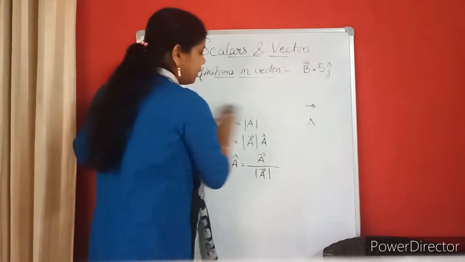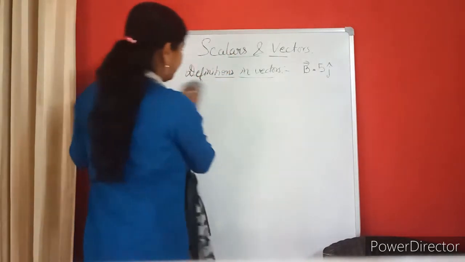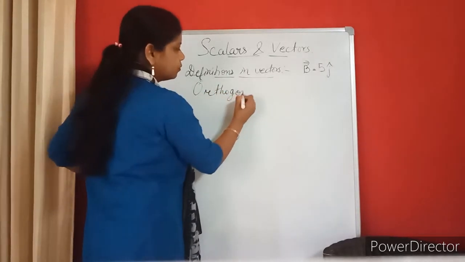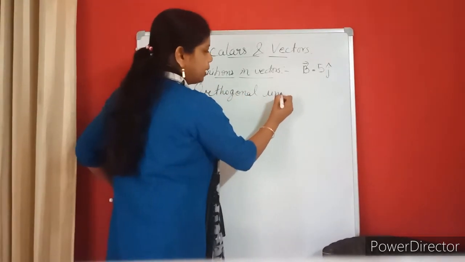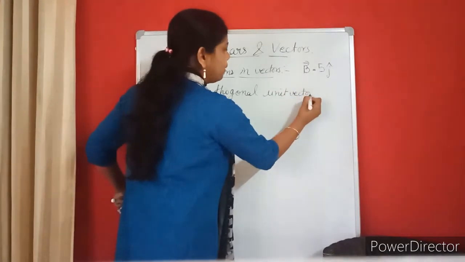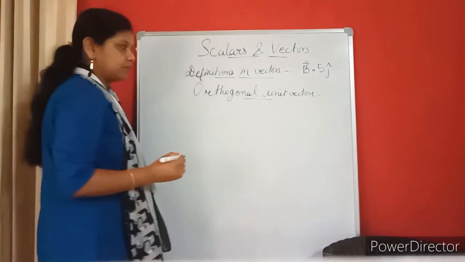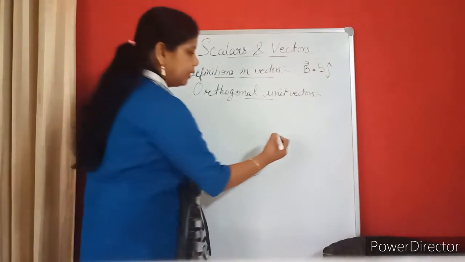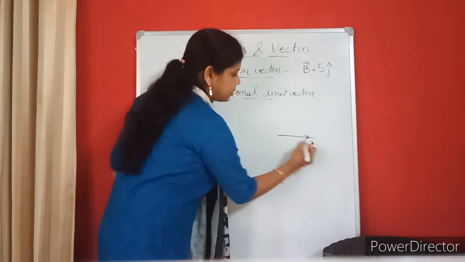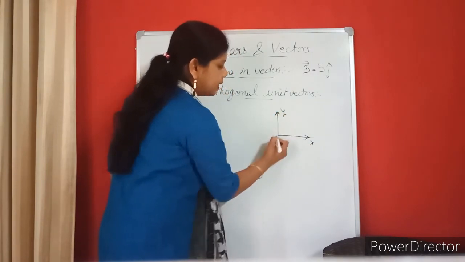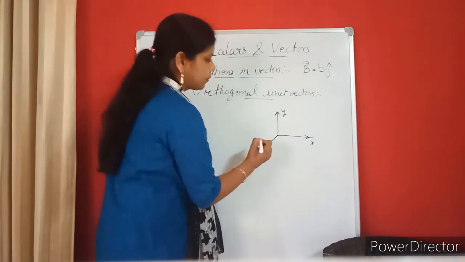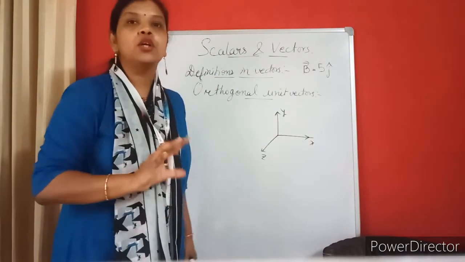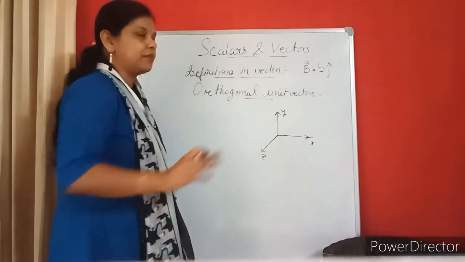Next, another one is orthogonal unit vectors. When we say orthogonal unit vectors, if I draw the three coordinate axes like this, this is my x-axis, this is my y-axis and this is my z-axis. The three unit vectors along x, y and z are together called the orthogonal unit vectors.